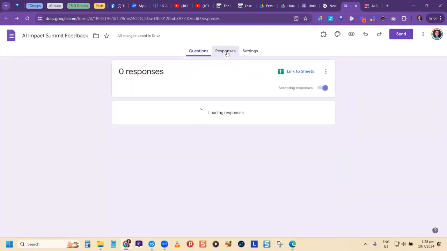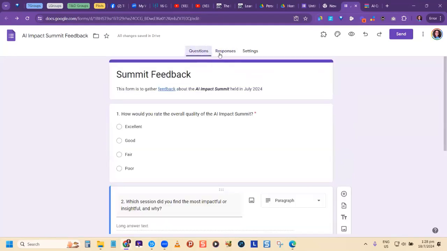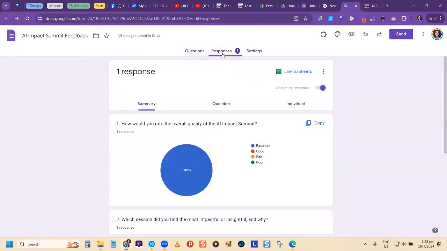Now look what we have right here. Notice here it says responses. You are able to see the person's responses right here, but notice that it doesn't have any. But for those who are going to participate in what I'm doing now, I should see responses come up quite quickly. So I have one. Yay! Who is the first person? Second person. All right. Perfect.